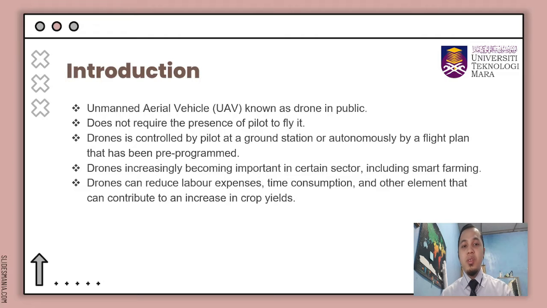Nowadays, drones are increasingly becoming important in certain sectors, including smart farming. By having drones in the agriculture sector, it can reduce labor expenses, time consumption, and other elements that can contribute to an increase in crop yields.